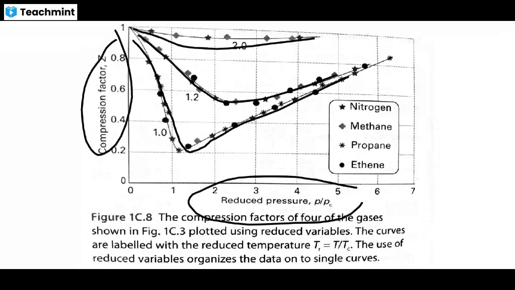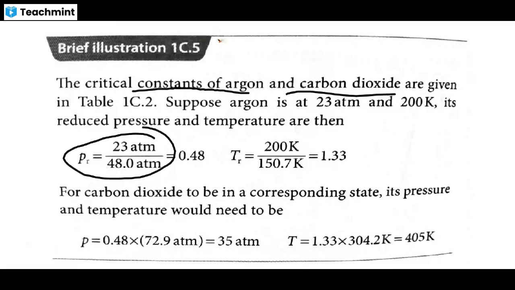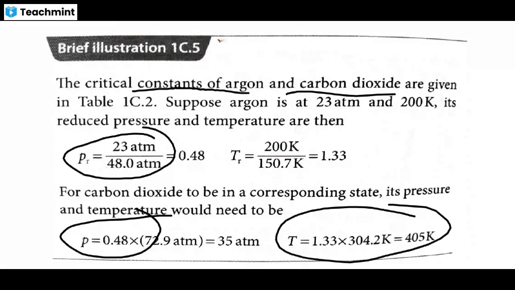One formula is asked for the critical constants of argon and carbon dioxide. They give the critical constants and ask for the pressure and temperature. The formula is simple. If you know the critical constants, then you can easily interpret the pressure and temperature.